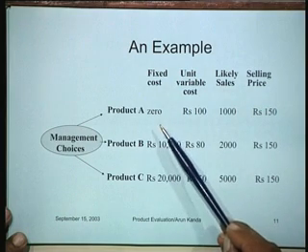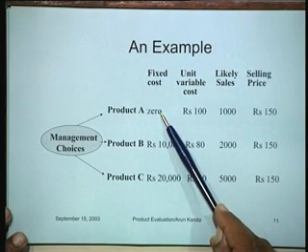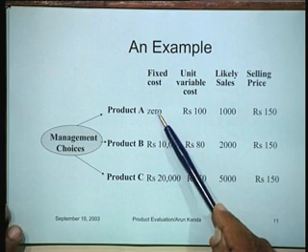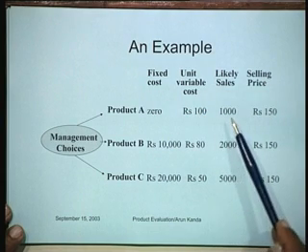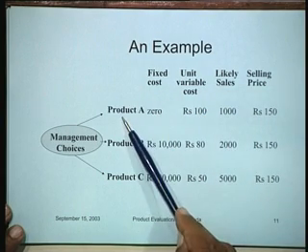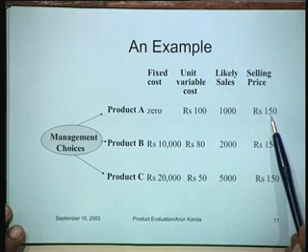So what you find here is that for product A, there is no fixed cost. So it's like directly buying the product per piece, and you can buy the product for 100 rupees a piece, and the vendor for this particular product is capable of supplying to you only 1000 pieces in a particular period, and you can sell the product for 150 in that case.